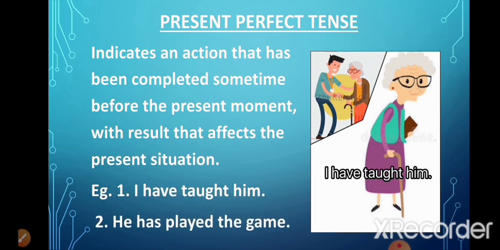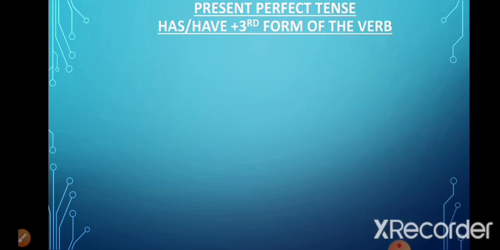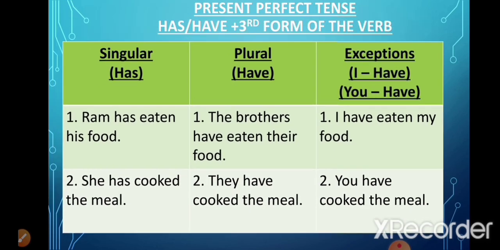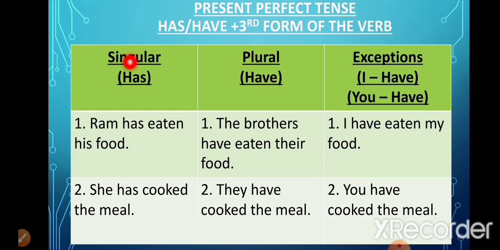Another example, he has played the game. Now these are examples of present perfect tense. Now in these type of sentences, we use has or have, and we use the third form of the verb. Now we also call the third form of the verb past participles. Now before the verb we use has or have. Now when the subject is singular, we use has with it, and when the subject is plural, we use have.